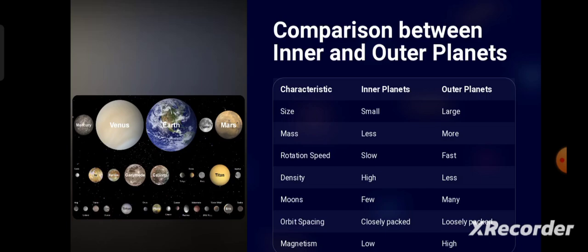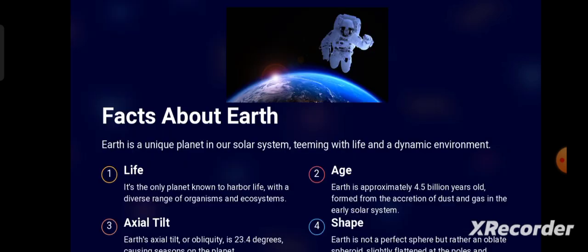Earth is a very dynamic planet, because of its life, sustainability of life. So it is the only planet in the solar system which can sustain life. Then axial tilt, it's the inclination of the axis from the north. So it is 23.4 degrees, or sometimes also 23.5 degrees. Because of this axial tilt, we experience the seasons.